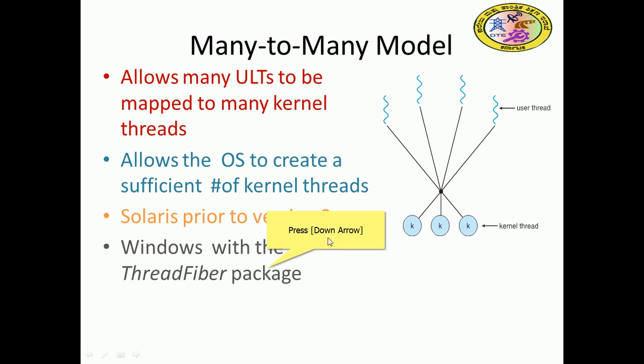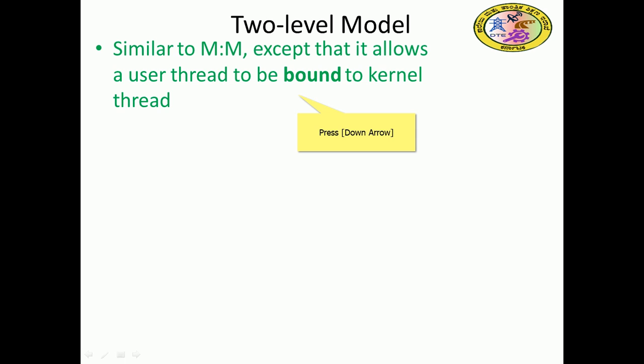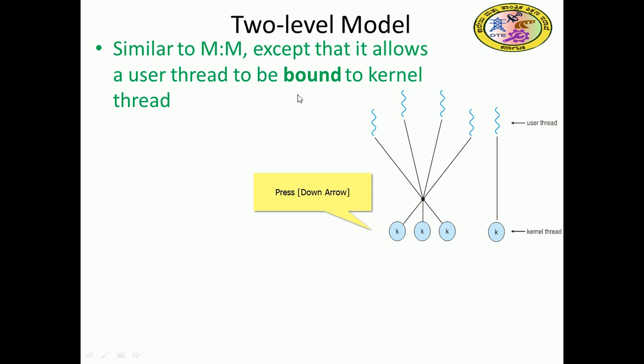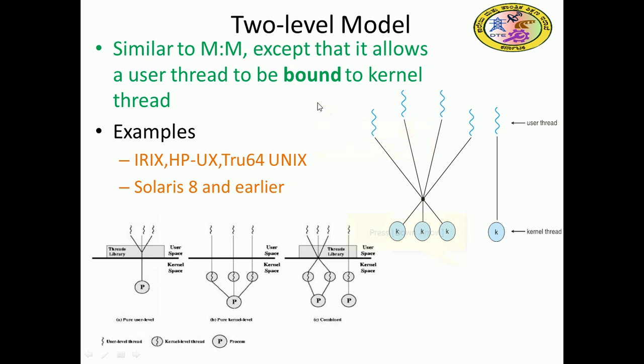Solaris versions prior to 9 adopted many-to-many. Windows has the ThreadFiber package. Then the two-level model is similar to many-to-many, except that it allows a user thread to be bound to a kernel thread. So we have many-to-many and one-to-one combined, a hybrid nature. Some of HP-UX, Tru64 Unix, and Solaris 8 and earlier systems use this two-level, many-to-many kind of modeling.